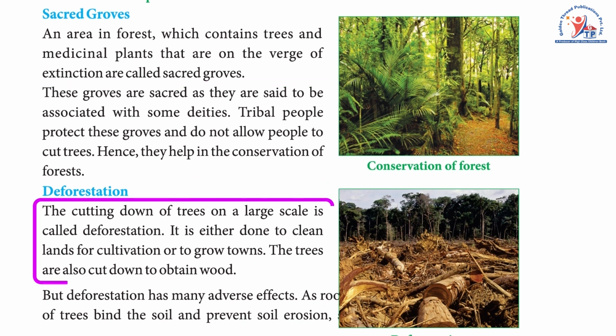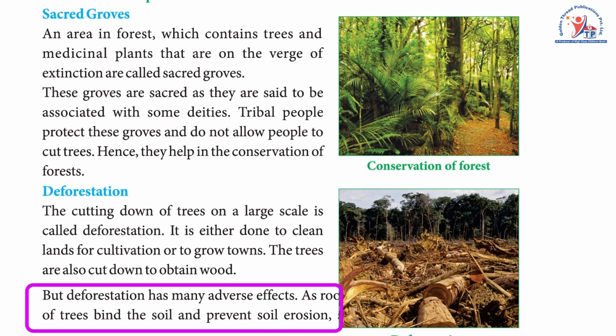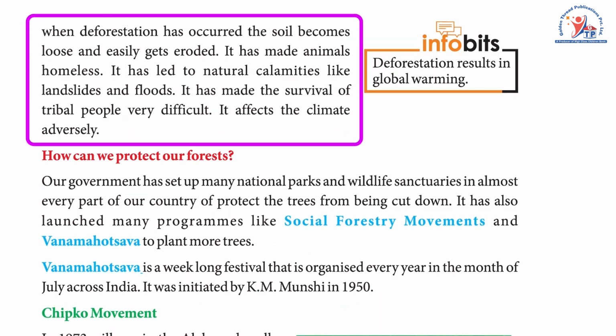Deforestation. The cutting down of trees on a large scale is called deforestation. It is either done to clear the lands for cultivation or to grow towns. The trees are also cut down to obtain wood. But deforestation has many adverse effects, as roots of the trees bind the soil and prevent soil erosion. When deforestation has occurred, the soil becomes loose and easily gets eroded.